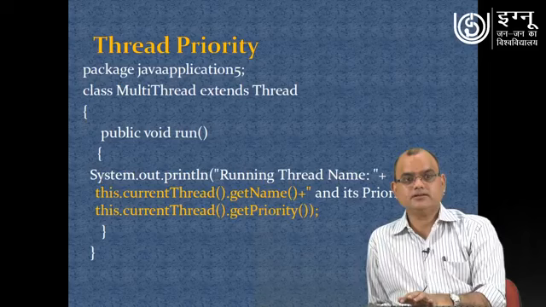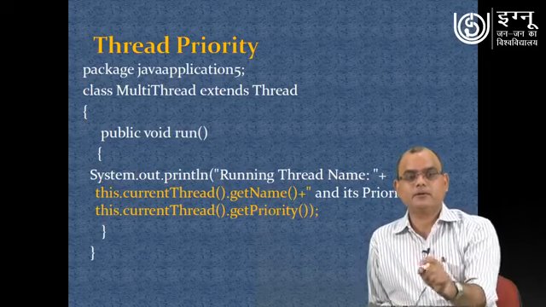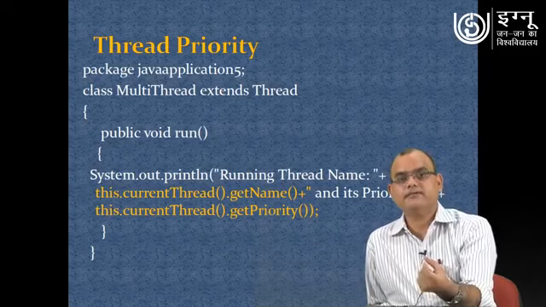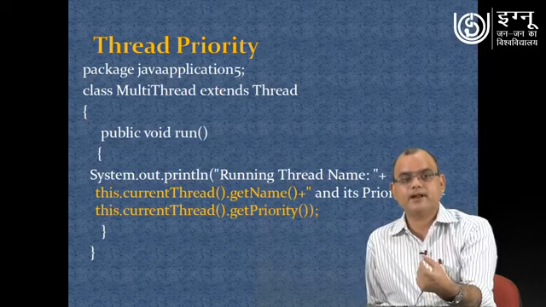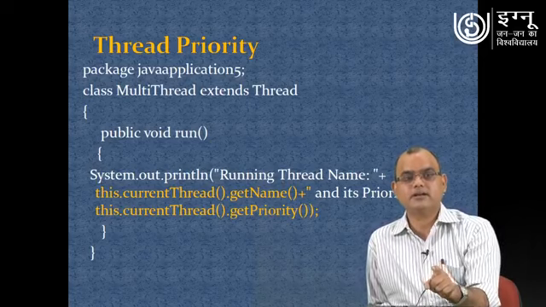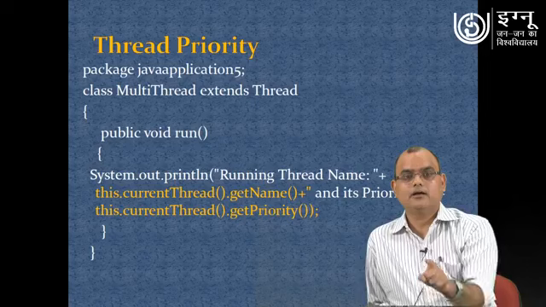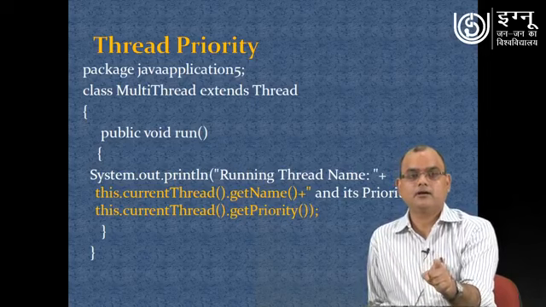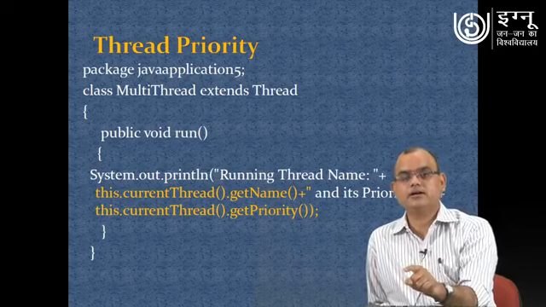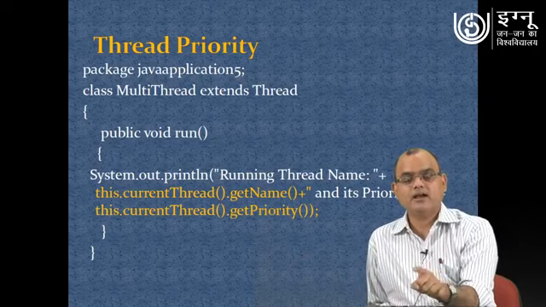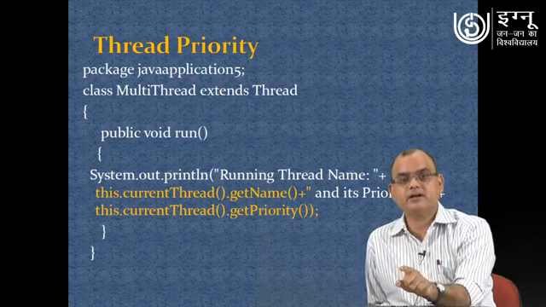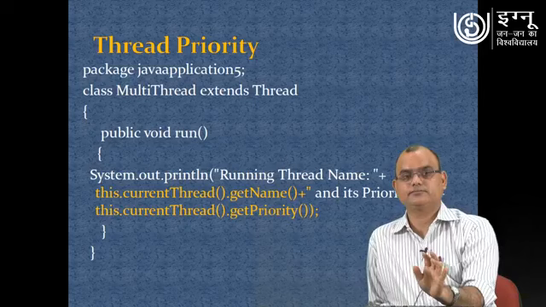Now here you see, in this particular program we have tried to learn how we can use the set priority and get priority methods. Here one program is created using the Thread class. In this running thread, you are using the get name method to get the name of the thread, and then you are using the get priority method to get the priority of the thread.